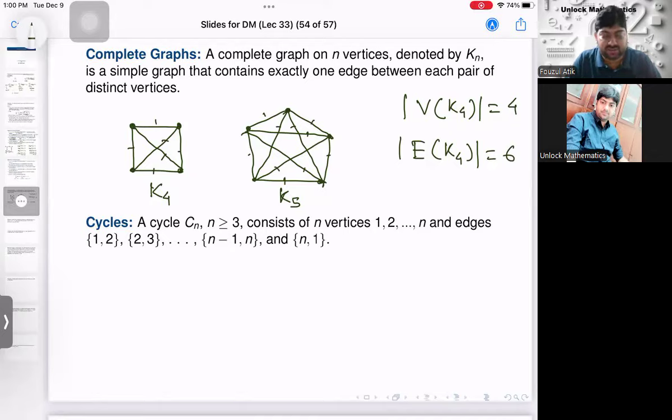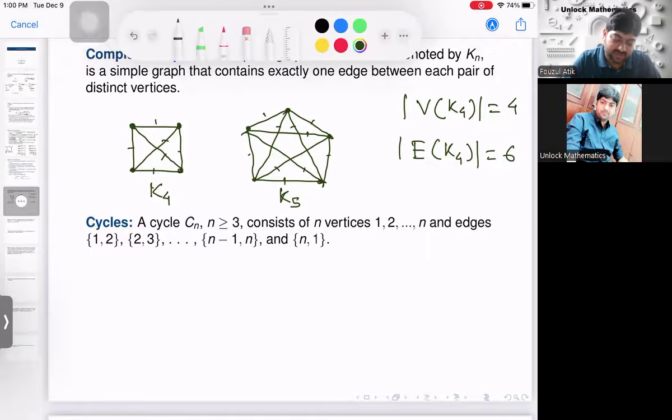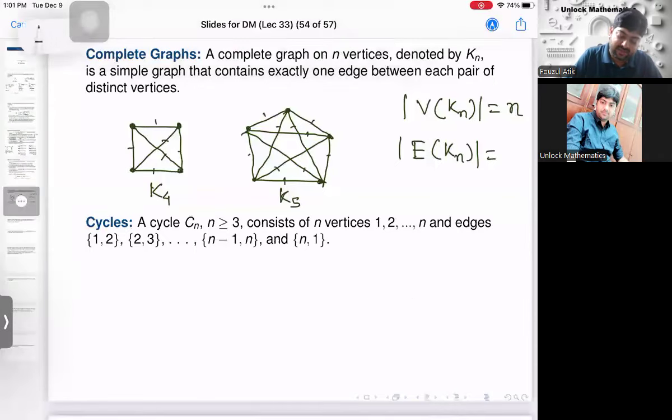So if you have understood that, can you tell me how many vertices there are in Kn and how many edges there are in Kn? The number of vertices in Kn is definitely n. The number of edges in Kn is what? nC2. The value of nC2 is n into n minus 1 divided by 2.